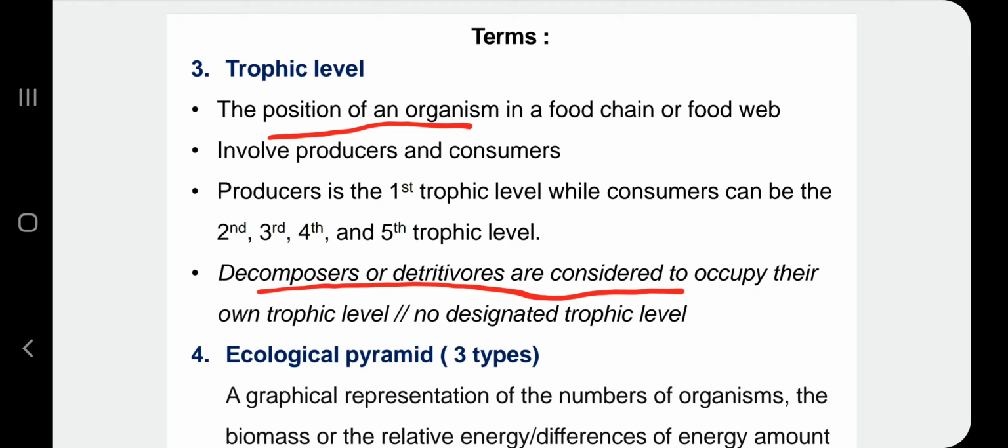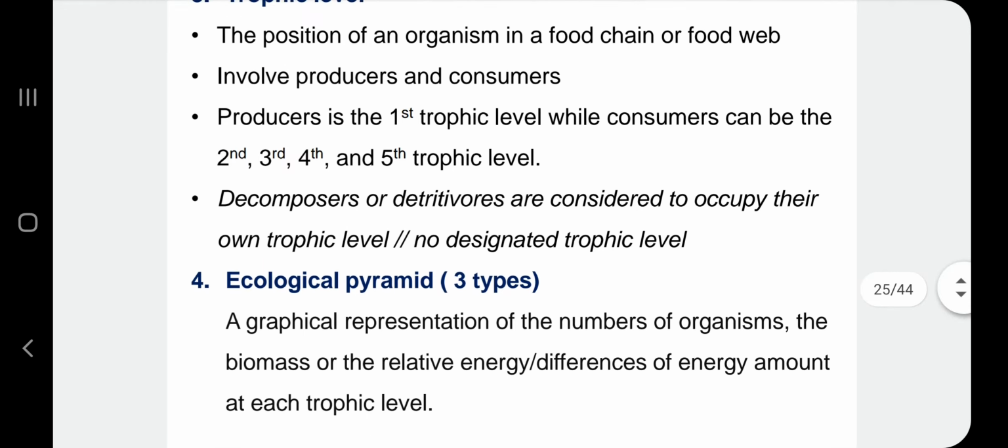Okay, and then the fourth term that we need to know is ecological pyramid. So it is a graphical representation of the numbers of organisms, the biomass or the relative energy amount at each trophic level. So ada 3 jenis ecological pyramid. Pertama, dia refer kepada number of organisms.